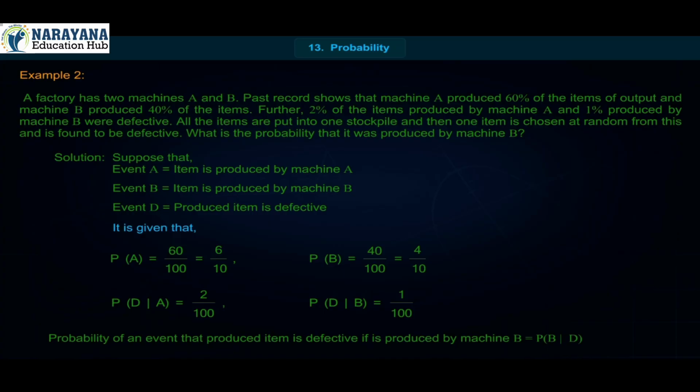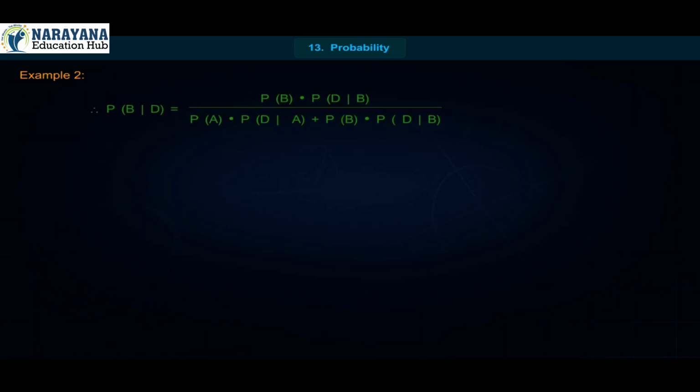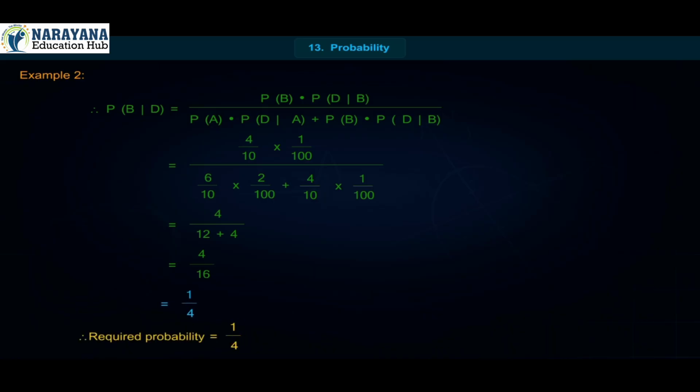Probability of an event that the produced item is defective and is produced by machine B is P(B|D). Therefore, P(B|D) = P(B)·P(D|B) / [P(A)·P(D|A) + P(B)·P(D|B)] = (4/10 · 1/100) / (6/10 · 2/100 + 4/10 · 1/100) = 4/(12 + 4) = 4/16 = 1/4.